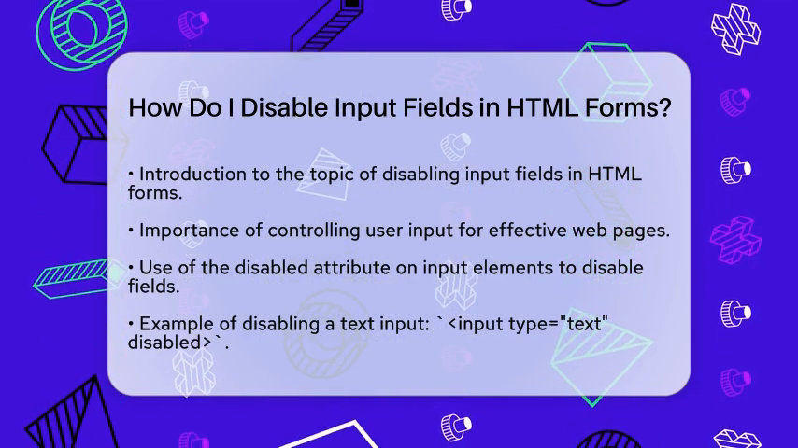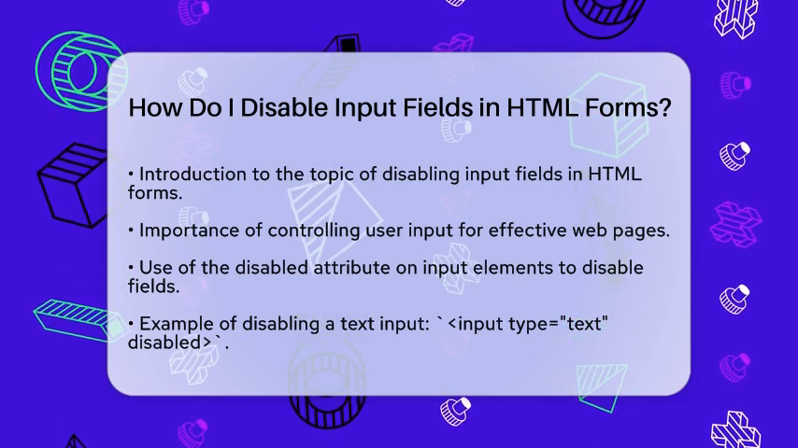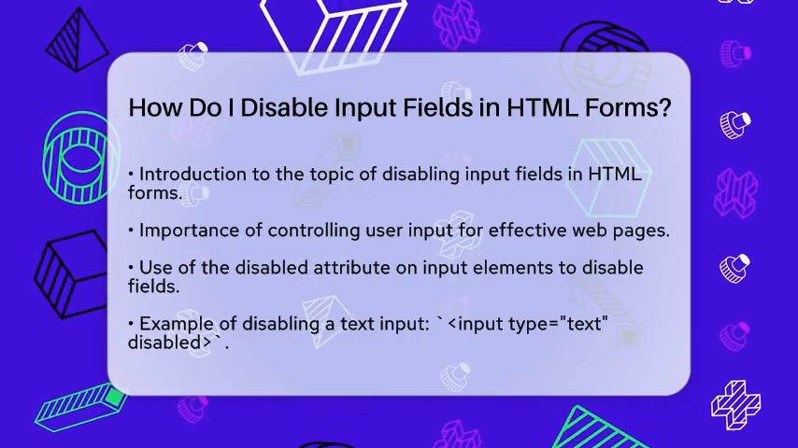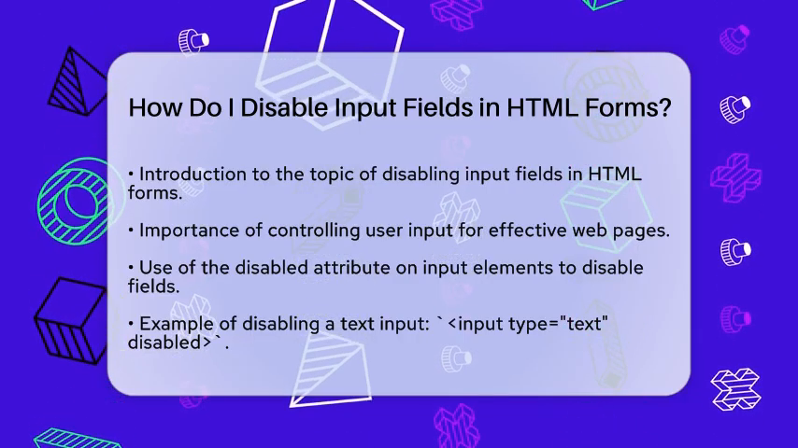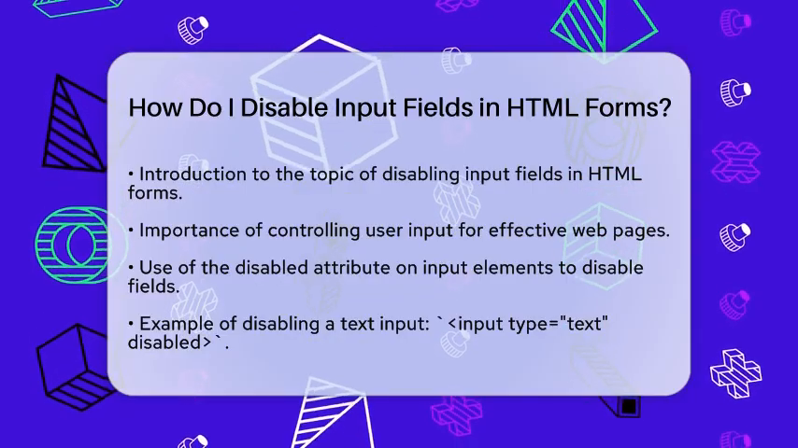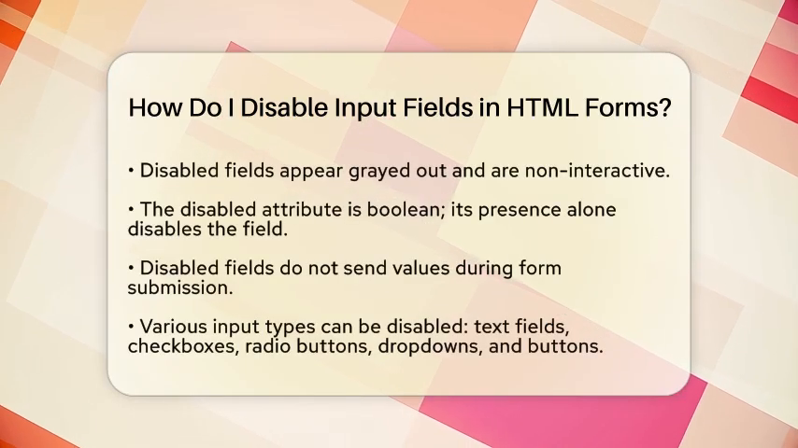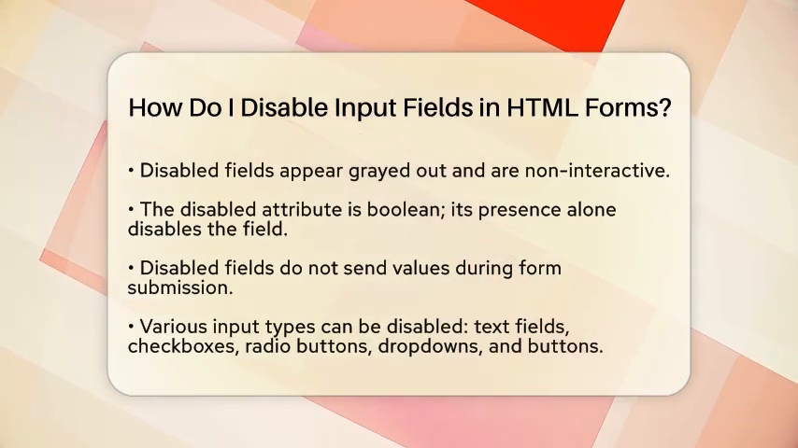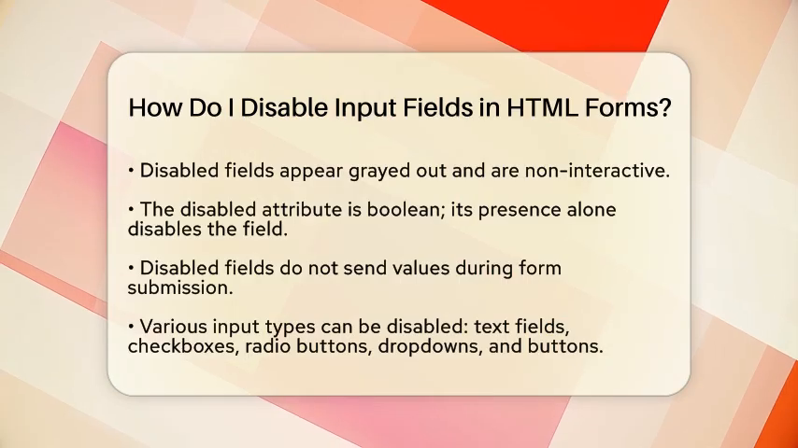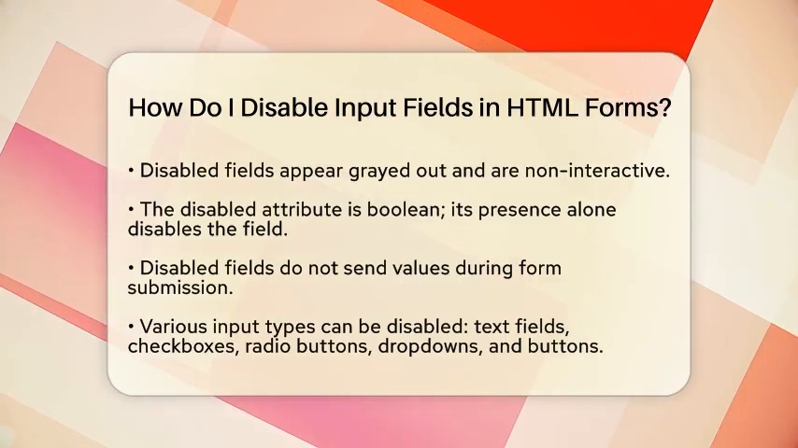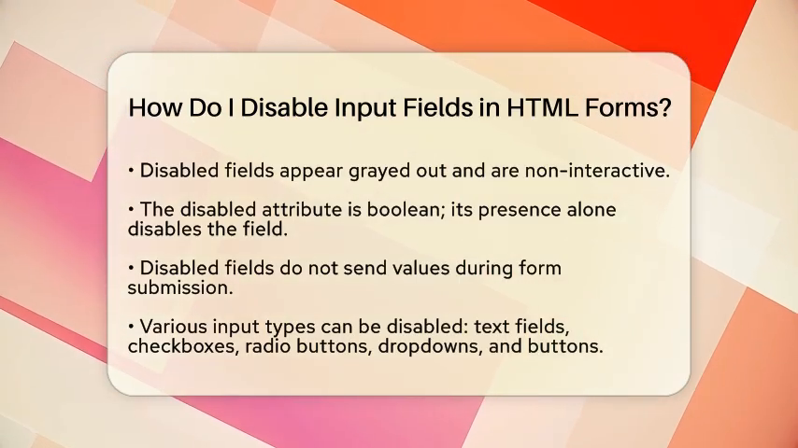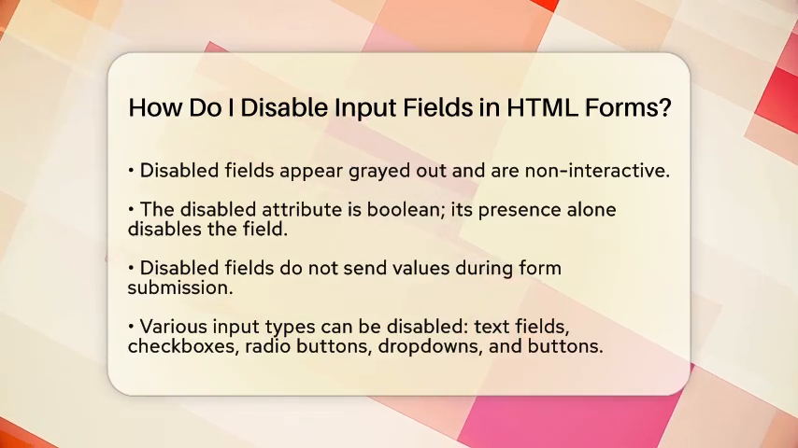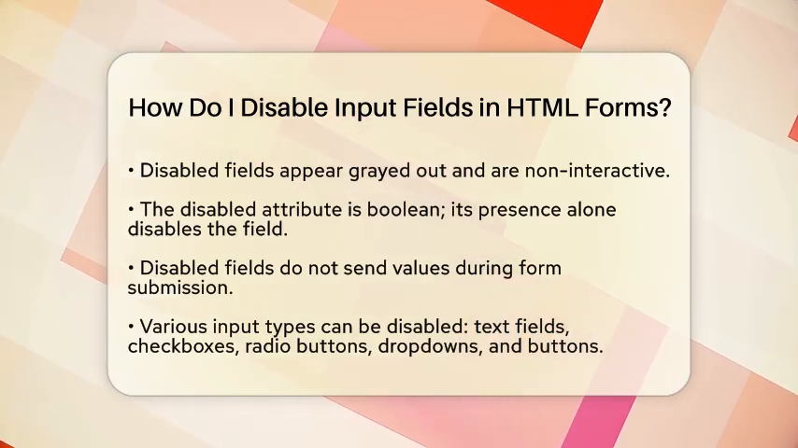To disable input fields in HTML forms, you use the disabled attribute directly on the input element. This attribute makes the input field uneditable and prevents users from interacting with it. For example, if you write input type equals text disabled, that input field will appear grayed out and cannot be typed into or selected. The disabled attribute is a Boolean attribute, meaning that just including it will disable the field. This is straightforward and easy to implement for beginners.